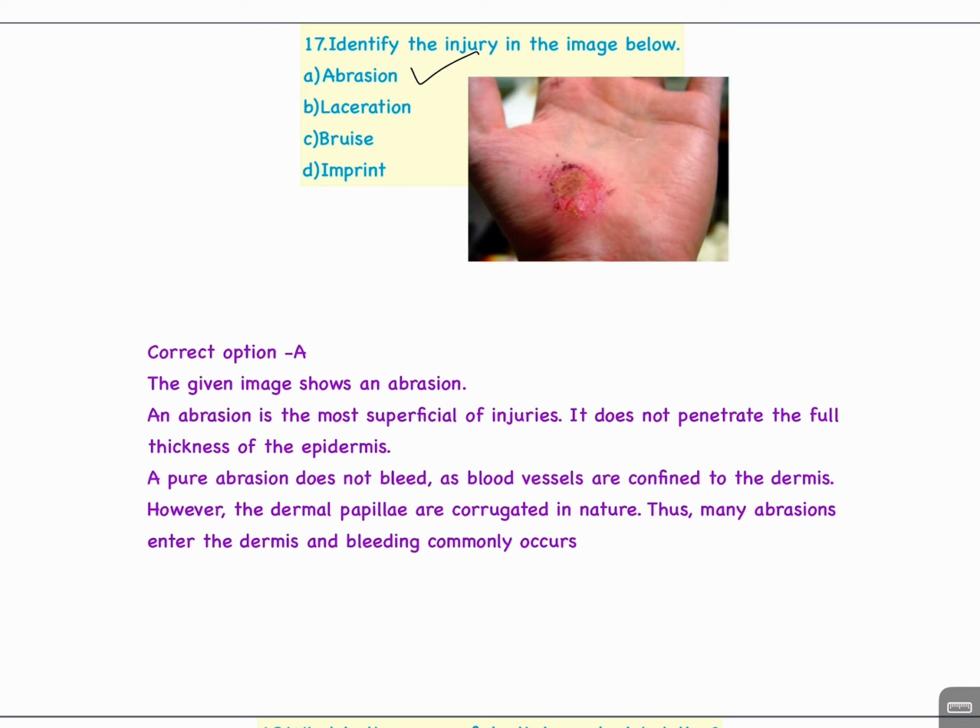An abrasion is the most superficial of injuries. It does not penetrate the full thickness of the epidermis. A pure abrasion does not bleed, as blood vessels are confined to the dermis. However, the dermal papillae are corrugated in nature. Thus, many abrasions enter the dermis and bleeding commonly occurs.